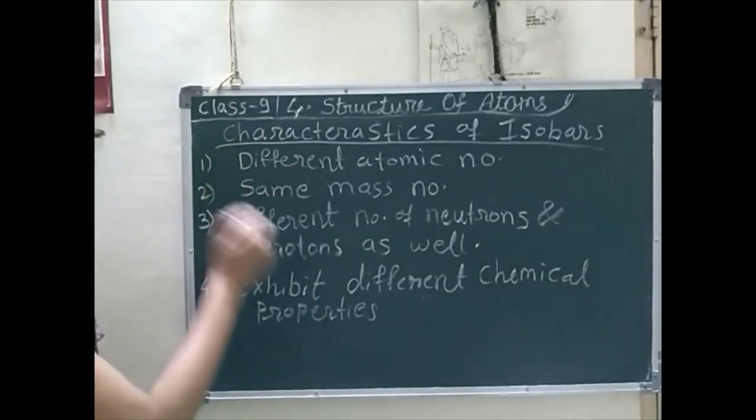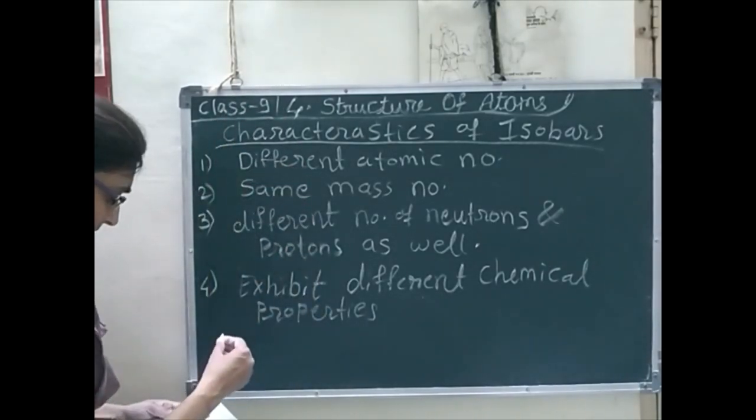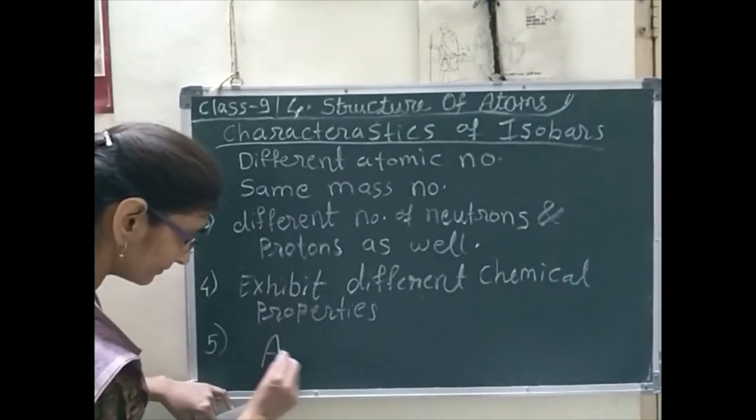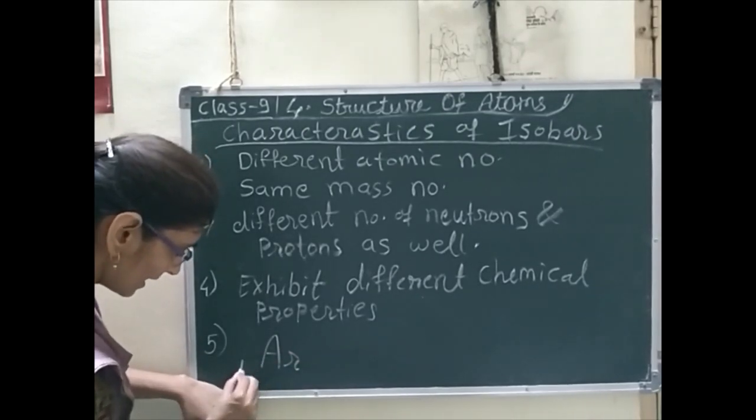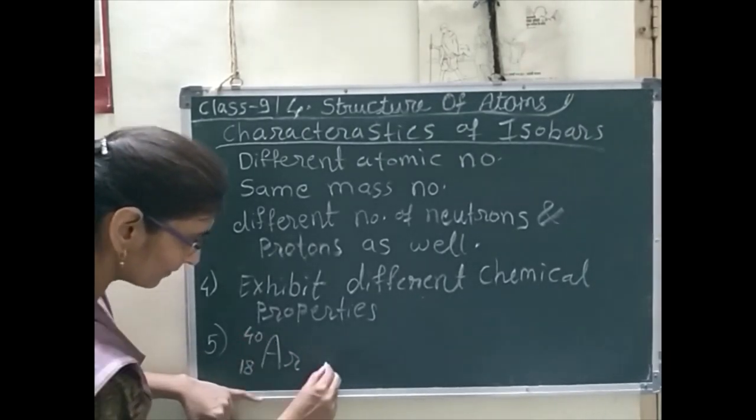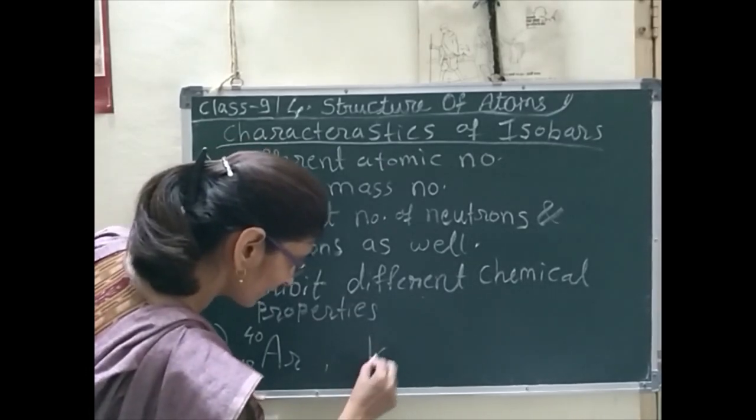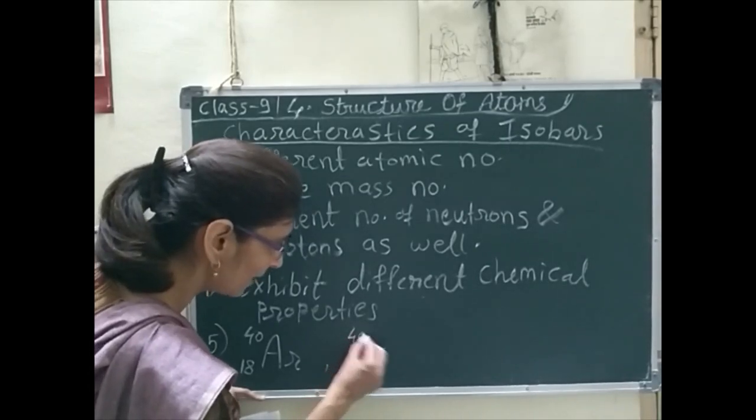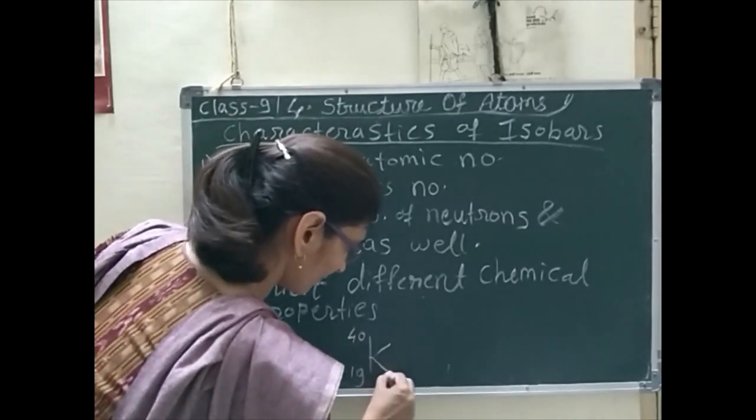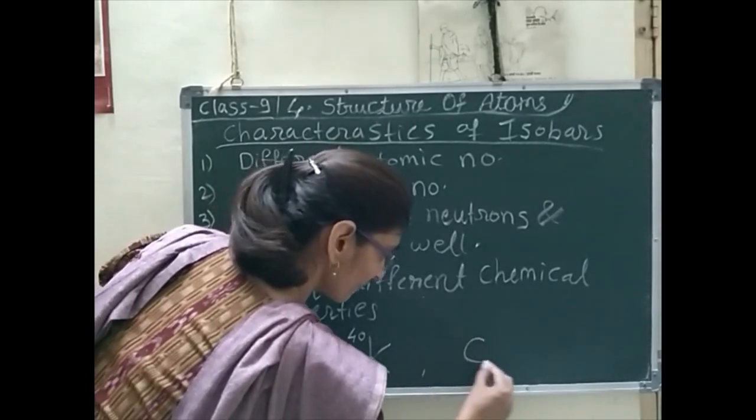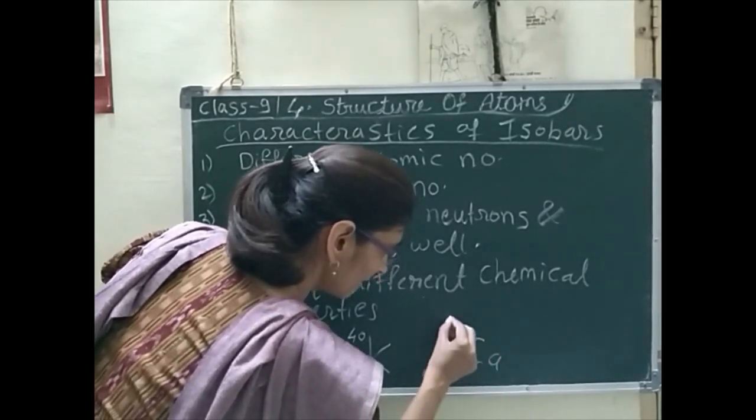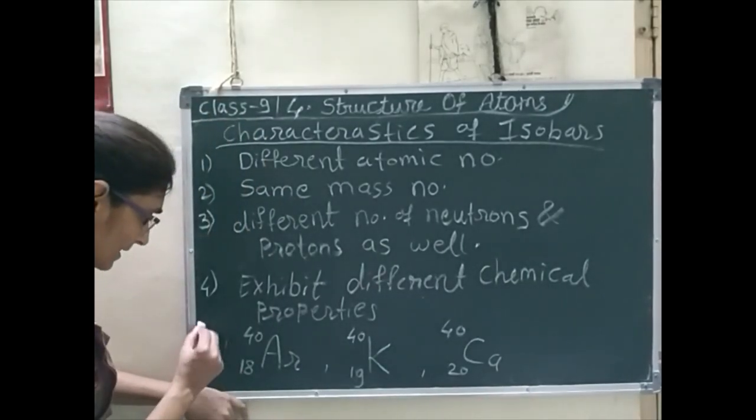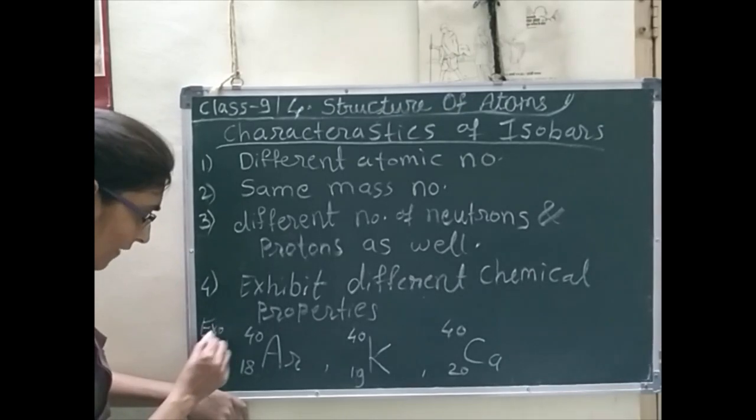Yes, that you can see here. Again, the fifth one is examples. We can write argon, atomic number 18, atomic mass 40. Again, potassium, atomic number 19, atomic mass 40. Again, calcium, atomic number 20, atomic mass 40. These are the examples of isobars.